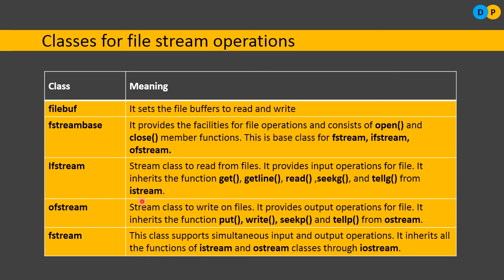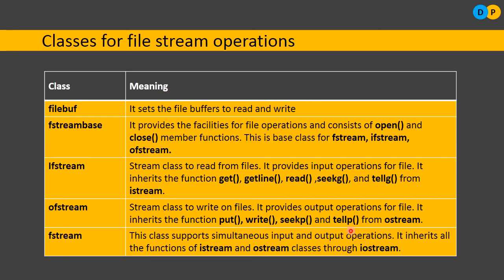Next, istream is just input stream, ifstream is input file stream, and ofstream is output file stream. What is output file stream used for? It is used to output certain contents, that is, write contents onto a file. We are performing an output operation onto a file. So this particular class supports the following functions: put function, write function, seekp, followed by tellp.